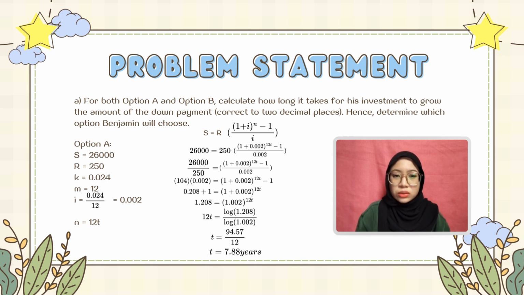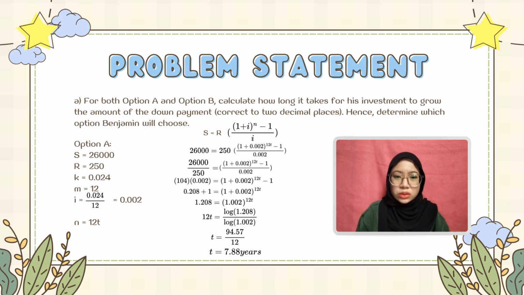We need to plug in the values. So it will be 26,000 equal to 250 times open bracket 1 plus 0.002 to the power of 12t minus 1 close bracket divided by 0.002. After simplifying, we will get 1.208 equal to 1.002 to the power of 12t. Now we will solve for the time using the logarithm method.